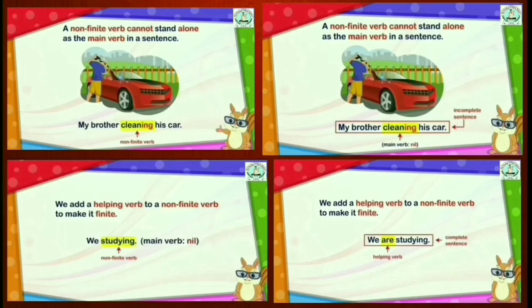Look at the example here. We are studying. So when we add a helping verb to a non-finite verb, then we get a finite verb and a complete sentence. So here a non-finite verb cannot make a complete sentence and cannot stand alone. It can take the help of helping verbs. Then it becomes a complete sentence.